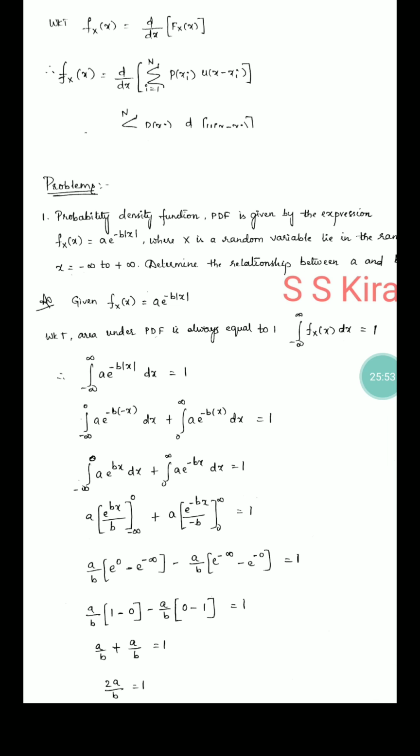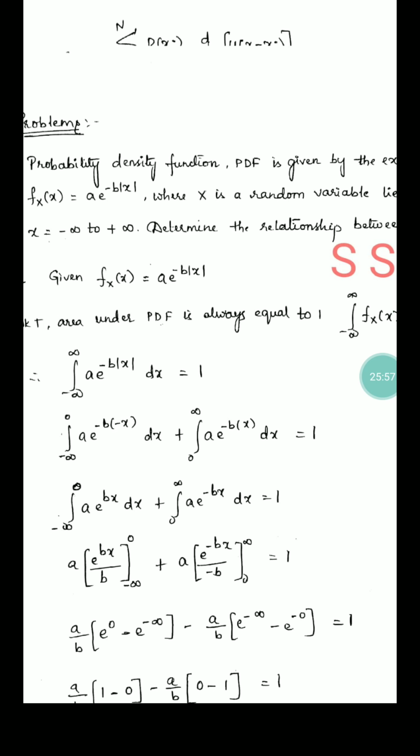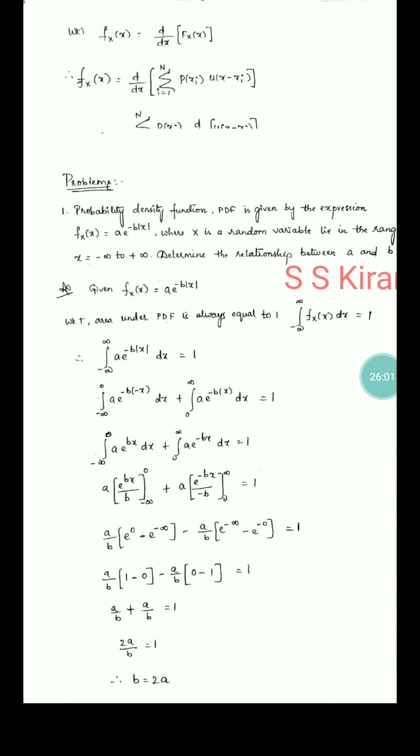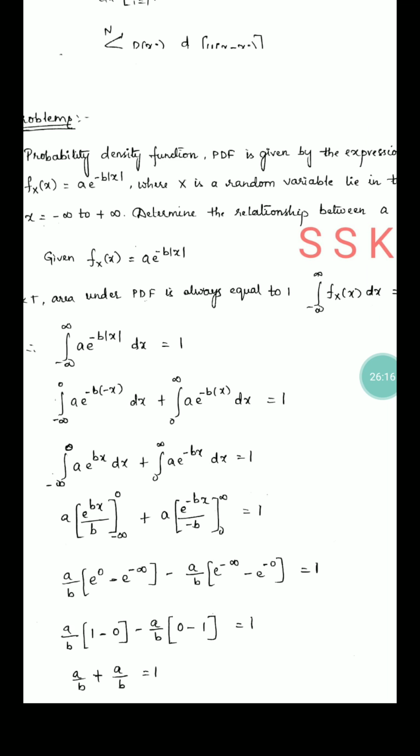Simply write fx of x, a into e to the power of minus b mod x, equal to 1. Then split into the partitions minus infinity to 0 and 0 to infinity. For minus infinity to 0, mod x is treated as minus x, and for 0 to infinity, mod x is treated as positive x.